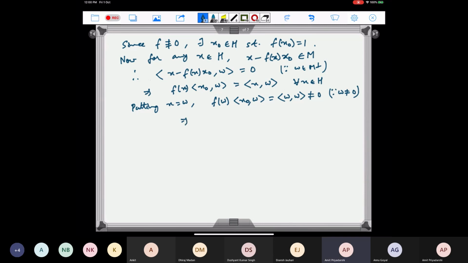So this implies that the inner product of x naught with w is non-zero.